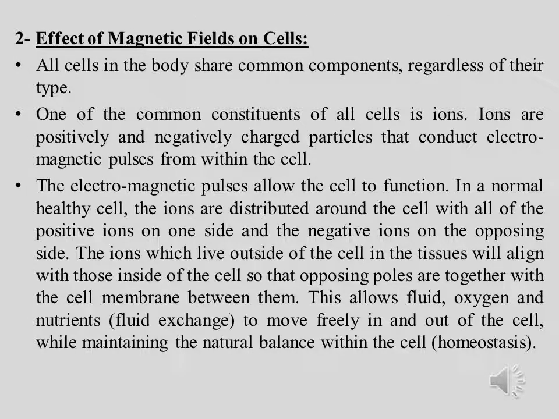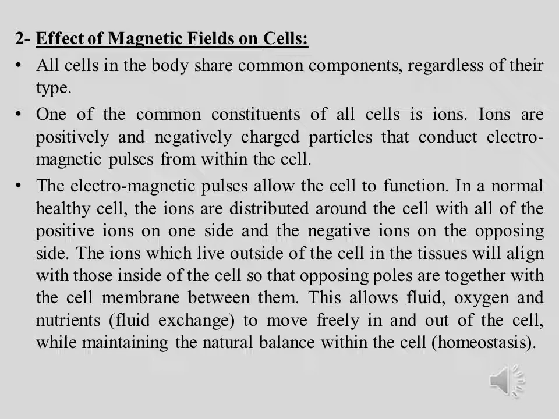2. Effect of magnetic fields on cells. All cells in the body share common components, regardless of their type. One of the common constituents of all cells is ions. Ions are positively and negatively charged particles that conduct electromagnetic pulses from within the cell. The electromagnetic pulses allow the cell to function.